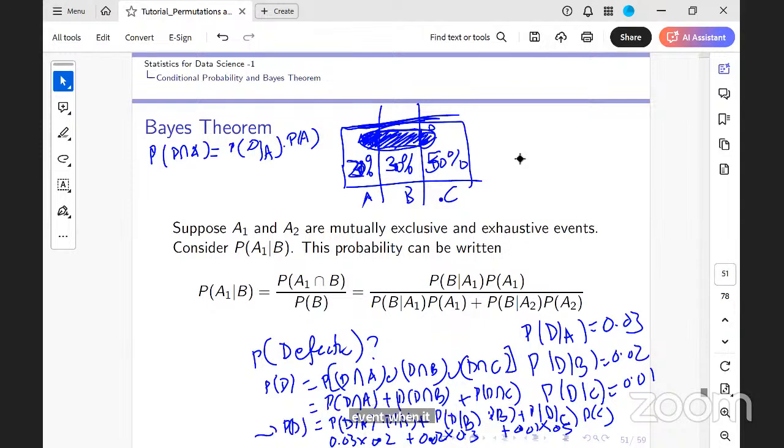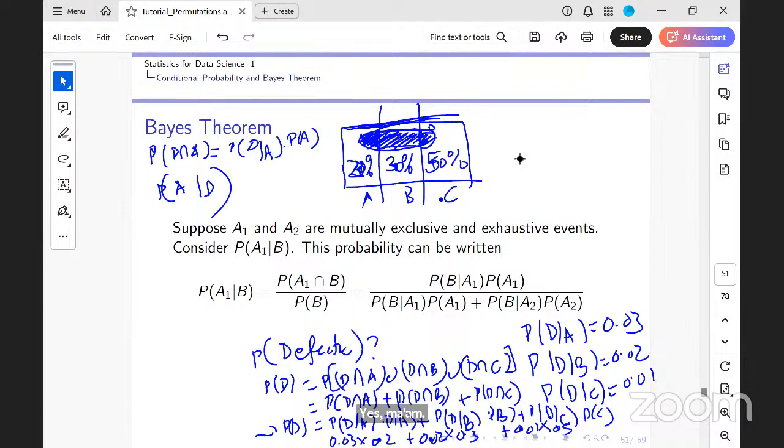Now I picked up an item and I know the probability of it being defective. You're mixing up all these items. Now I'm asking you the question: given it is a defective item, what is the chance it came from A? What was the prior probability that it came from A?